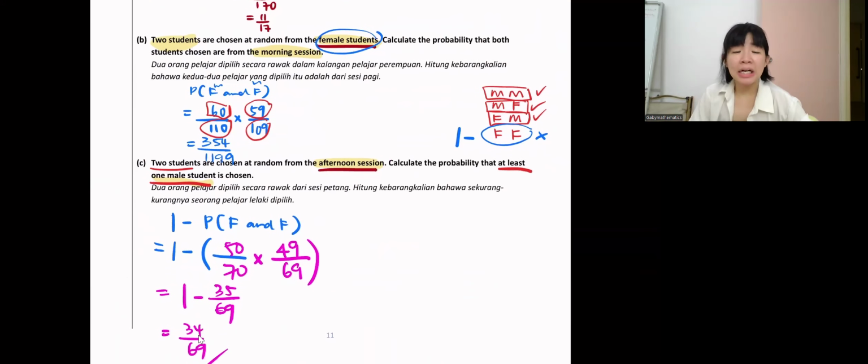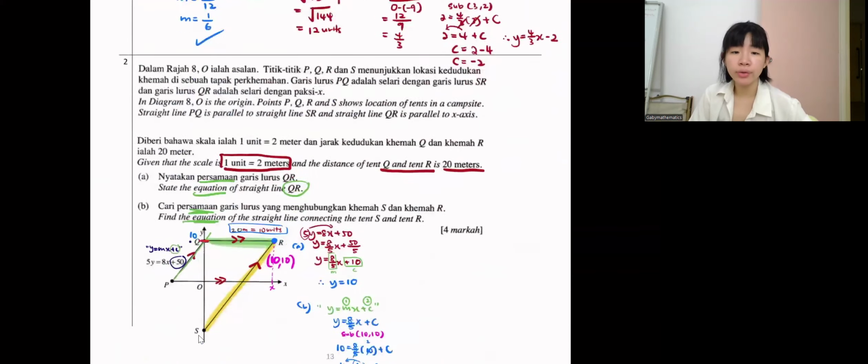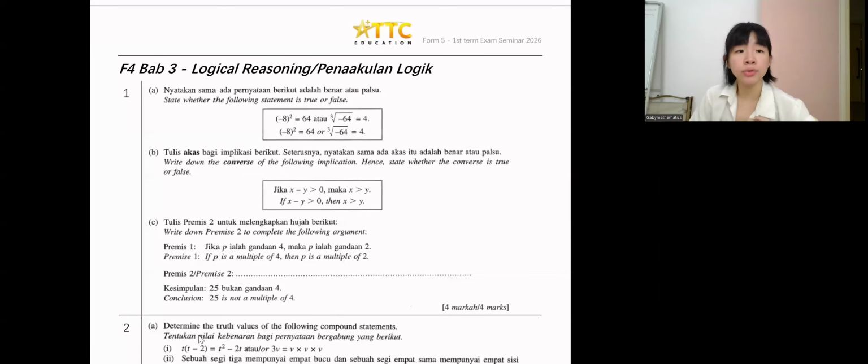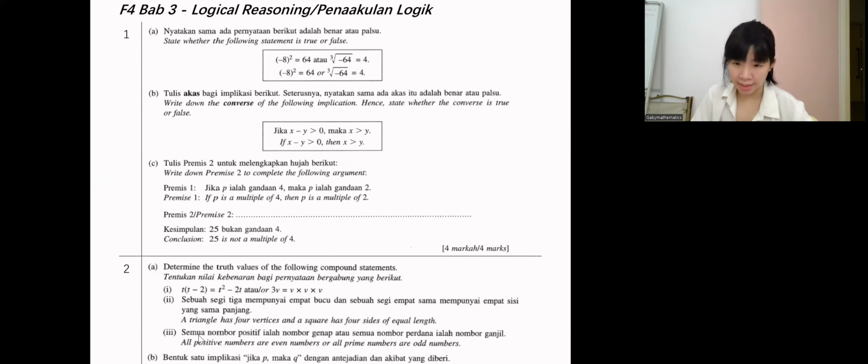Okay, guys. The rest of the remaining questions, you try on your own. All this, a lot. And also the exam paper given at the back, I printed the stats for you, so you do it. Then, like I said, if you have time, you attend my Form 4 class, Form 4 seminar. Then you can do the Form 4 topics and also Form 3 topics together.